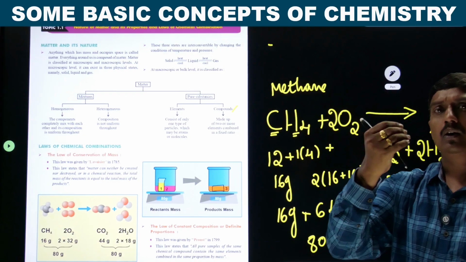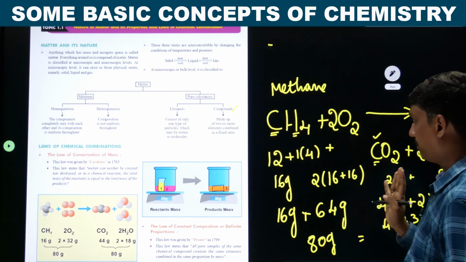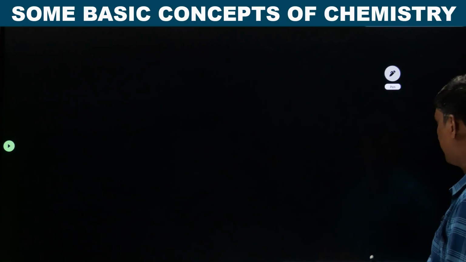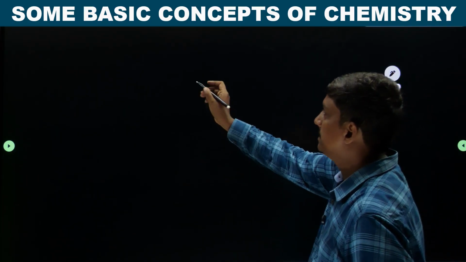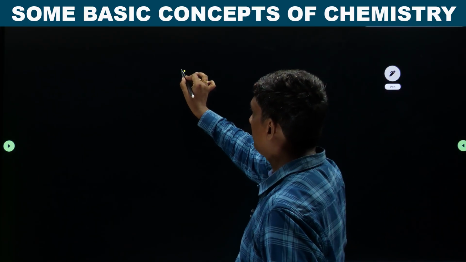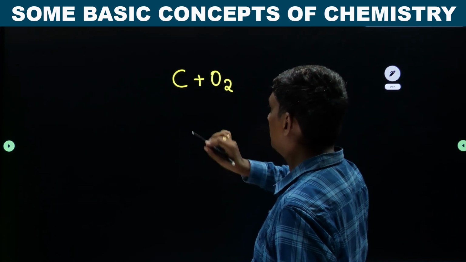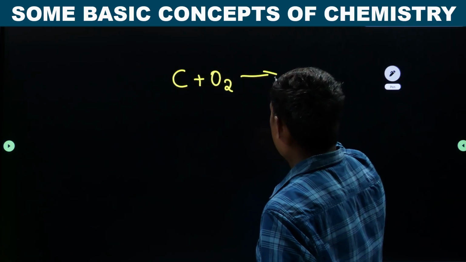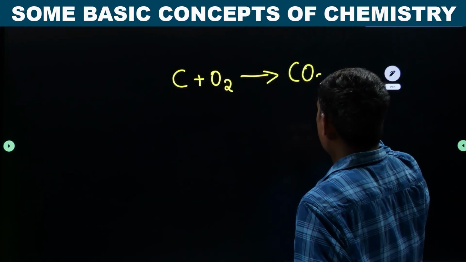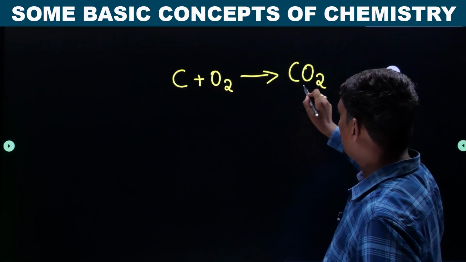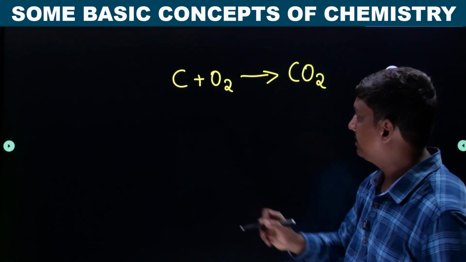So let us take another example, a very simple example. See, carbon plus oxygen to give CO2. So this is an atom, this is a molecule, you got carbon dioxide.